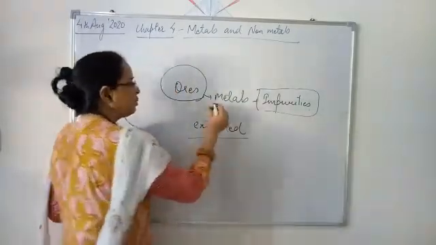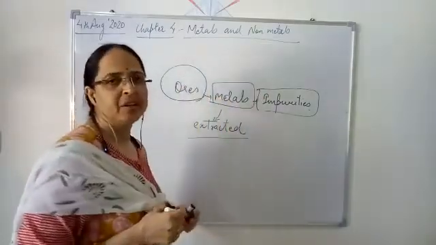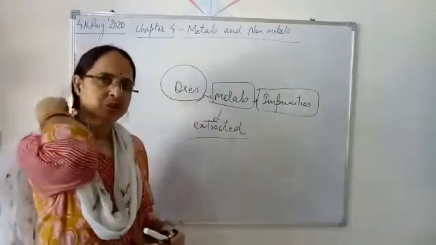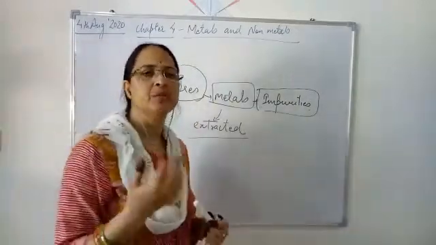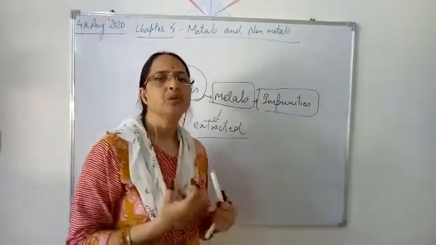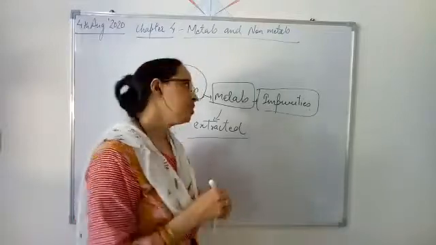Now, these metals are very useful for us. We call them a natural resource because we get them from the earth. They are extracted from the earth because we know their role, so we consider them a natural resource.